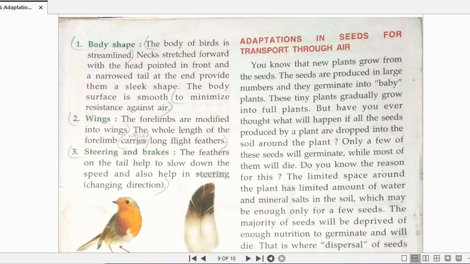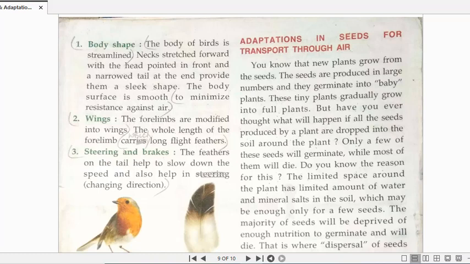Most of the plants will die. Why will they die? Because they will not be able to get enough amount of sunlight, water, minerals, clear? Because of which most of the plants growing in the limited space will die. So the dispersal of seeds is very, very important.